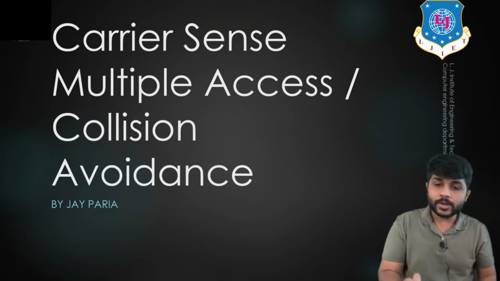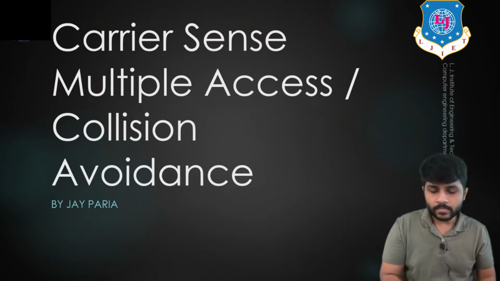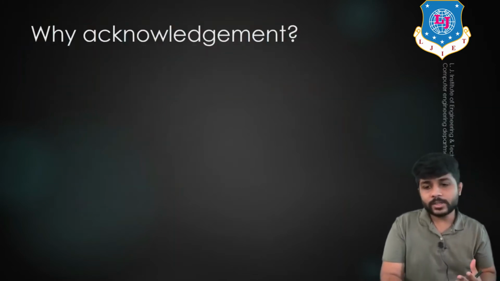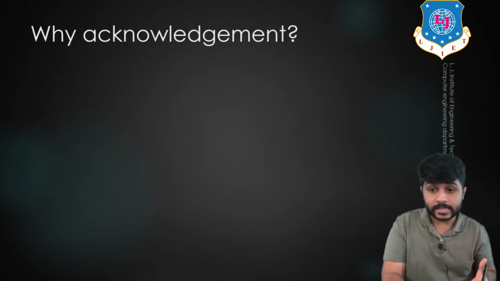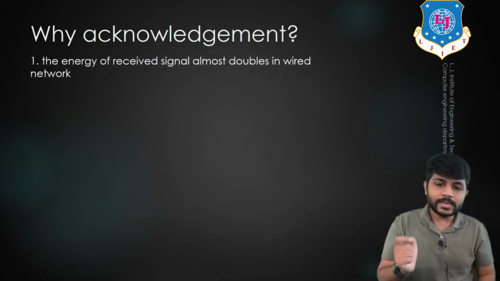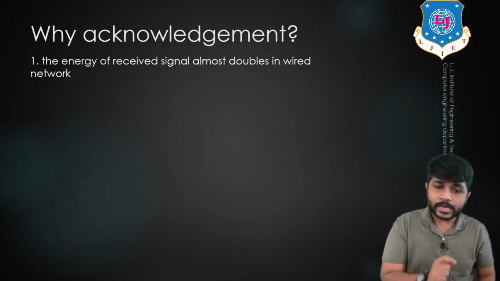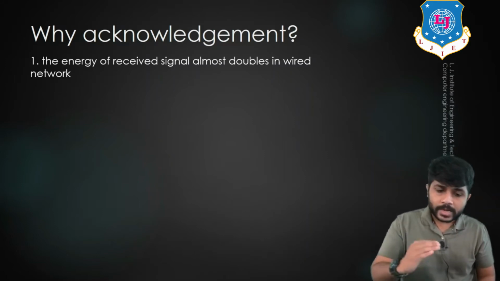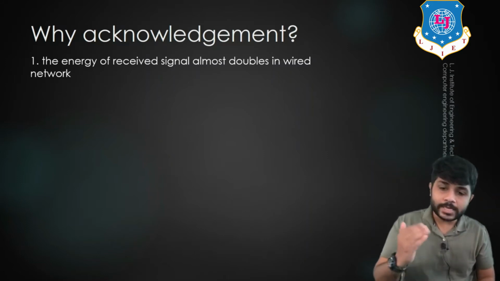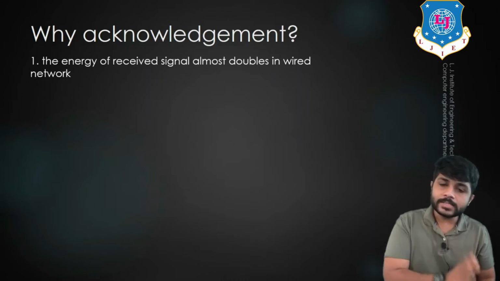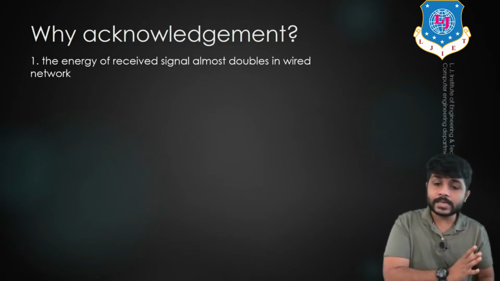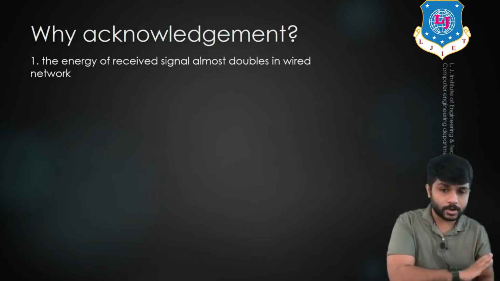So in this protocol, the acknowledgement is a must, it is necessary. But the question is, why is acknowledgement necessary, why is it needed? If you consider the wired network, the loss of the energy of the signal is very less. It means whenever there is a change in the voltage level of the signal, the receiver is able to know whether in the network collision is present or not.